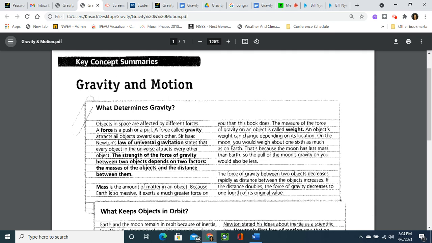The force of gravity between two objects decreases rapidly as distance between the objects increases. If the distance doubles, the force of gravity decreases to 1/4 of its original value.